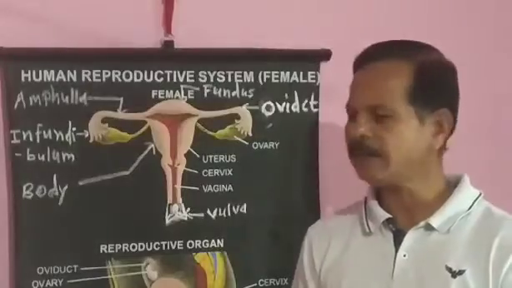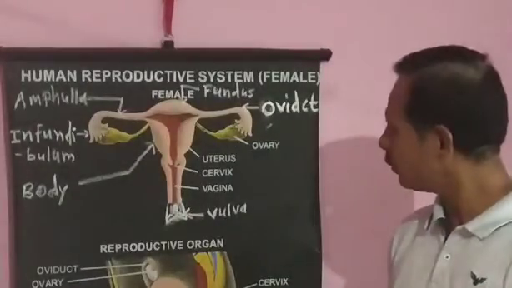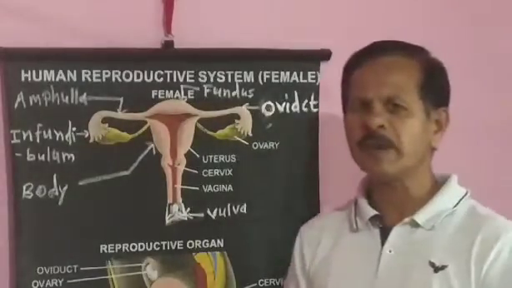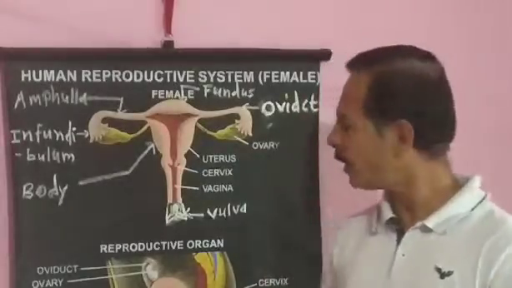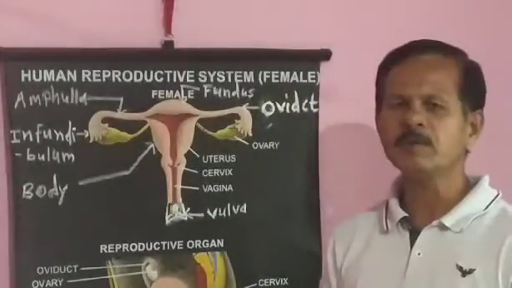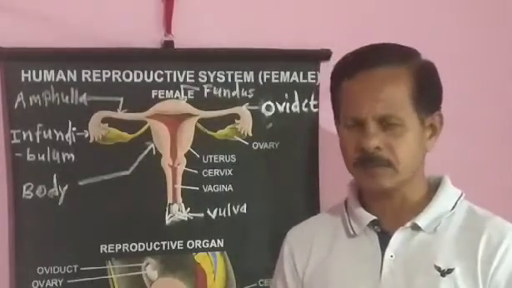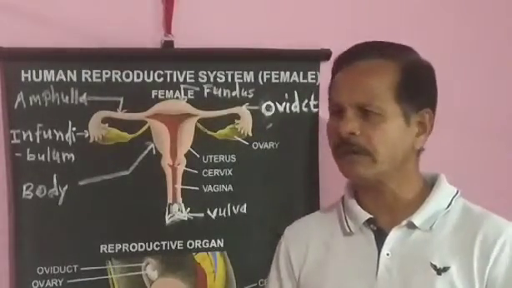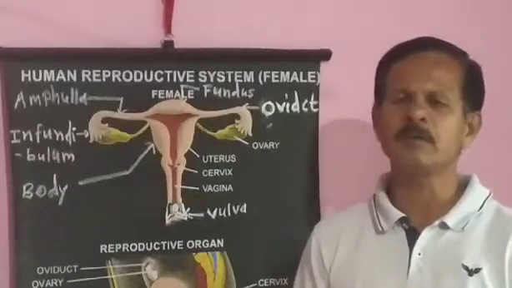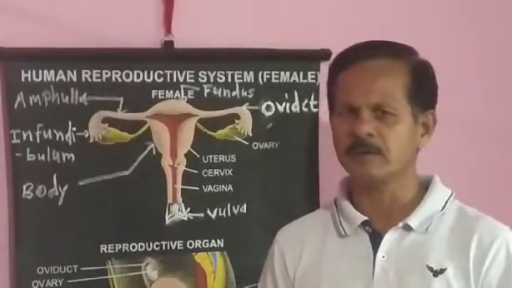Then accessory glands, which include the vestibular glands. These are a pair of glands present one on either side of the opening of the vagina. They secrete a mucus-like substance which keeps the pudendum moist and also helps in lubrication at the time of copulation.